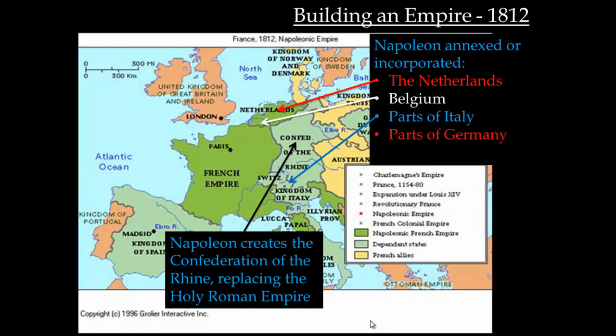For those of you that don't know, the Rhine is the river that runs right along here. It's essentially going to replace the Holy Roman Empire, which was mostly made up of German states. He doesn't technically control the Confederation of the Rhine; he controls the people who control it. So essentially, he controls a good portion of Europe, whether directly or indirectly at this time.